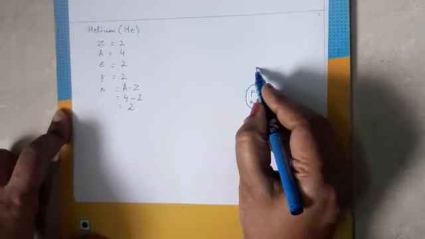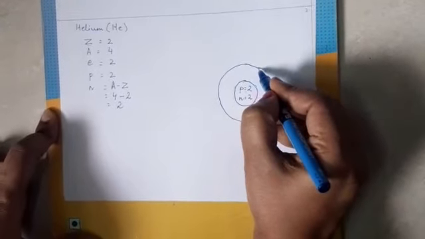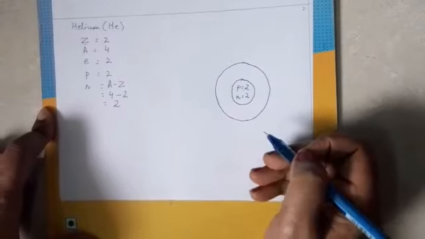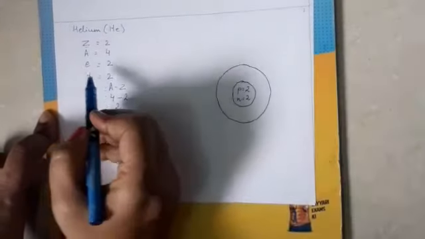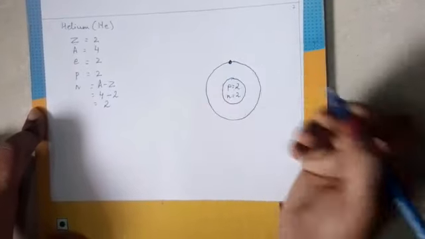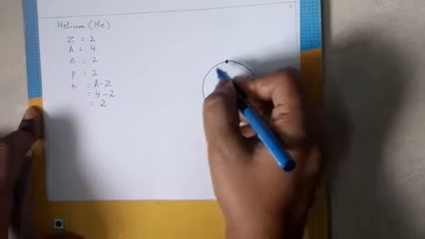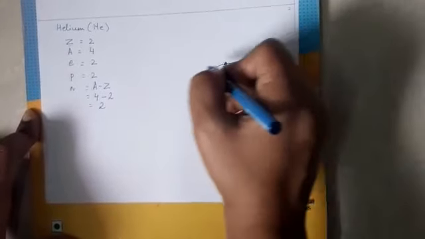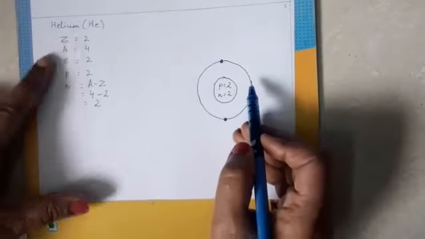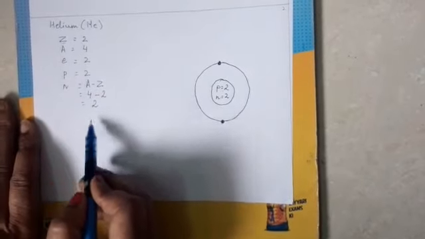Now we draw the orbit, the path for the movement, for the revolving of the electrons. Now how many electrons are there? 2. So 1 electron we make over here and 1 electron over here. These electrons are not stationary, they are revolving around the nucleus. So helium atom has 2 electrons, 2 protons and 2 neutrons.